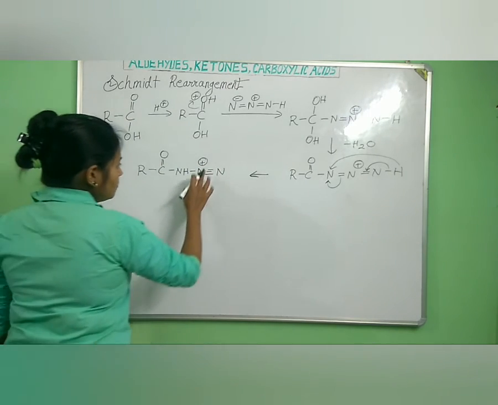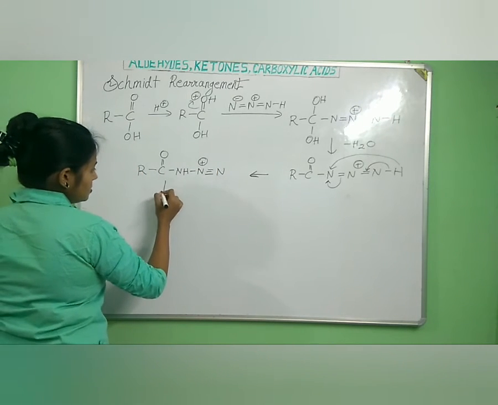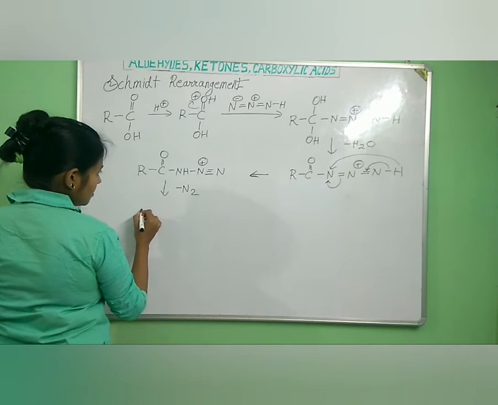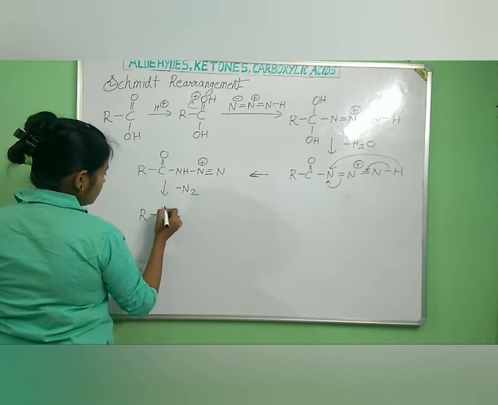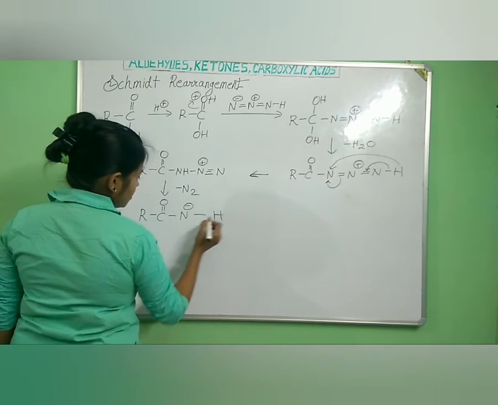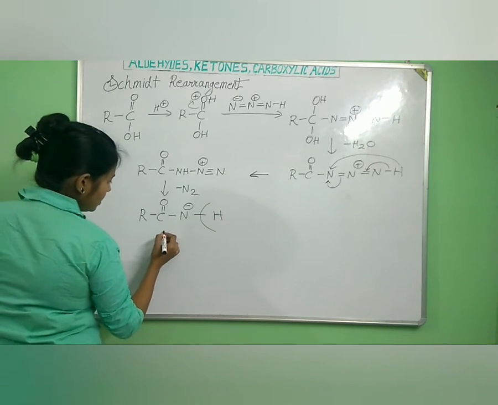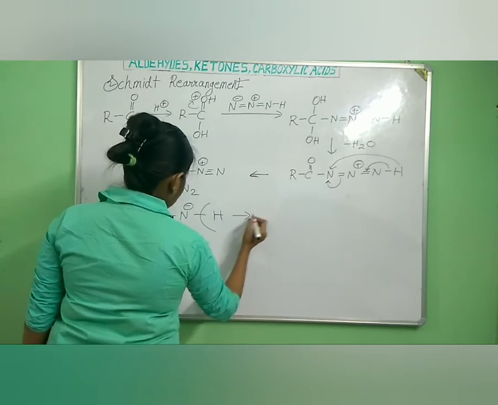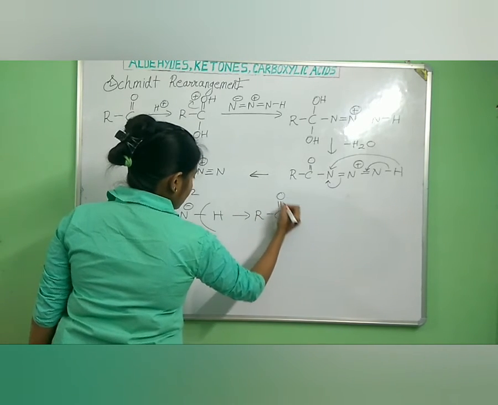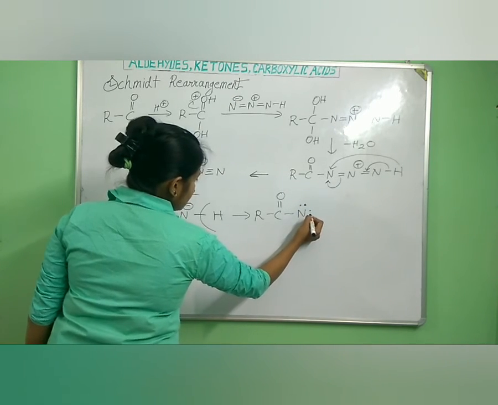Now to remove this positive charge, we have to remove one nitrogen molecule. So there is removal of one nitrogen. Now what will we be getting? R, C double bond O, N minus H. So this H will get removed in the next step. And what will we be getting? R, C double bond O and N having two lone pairs.